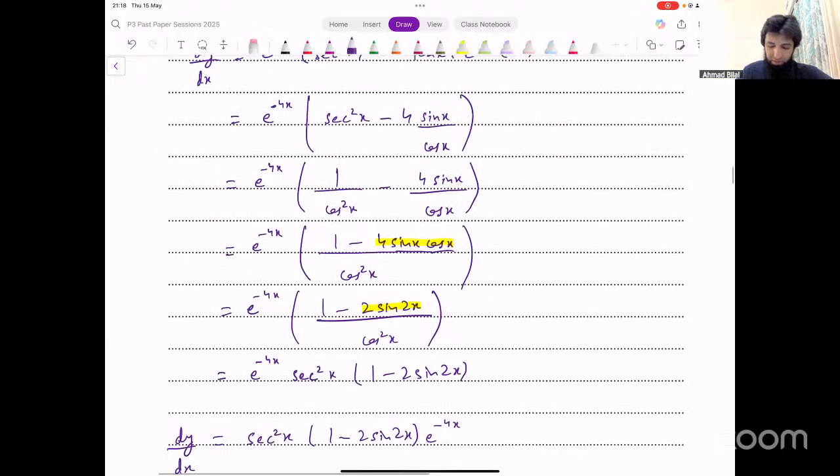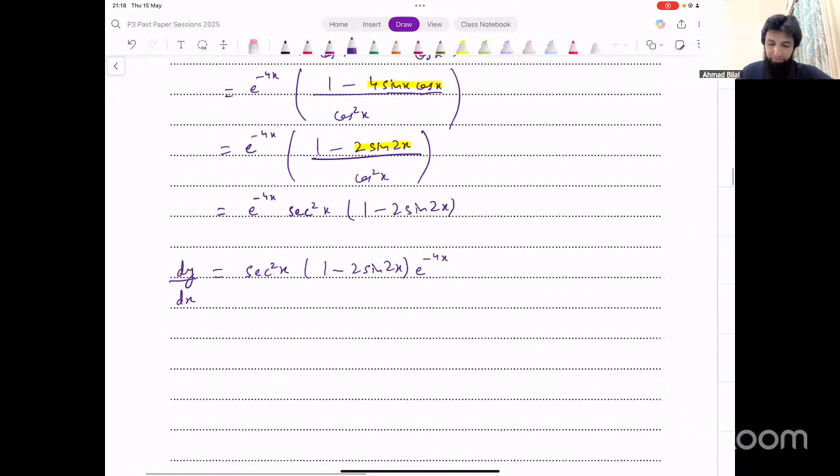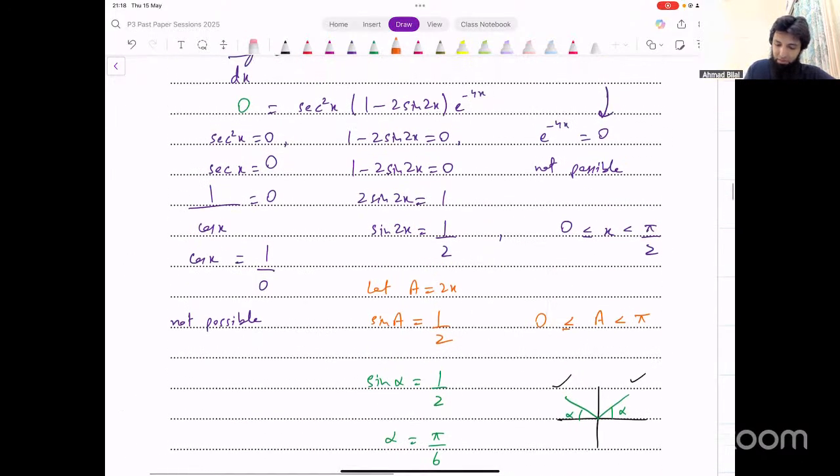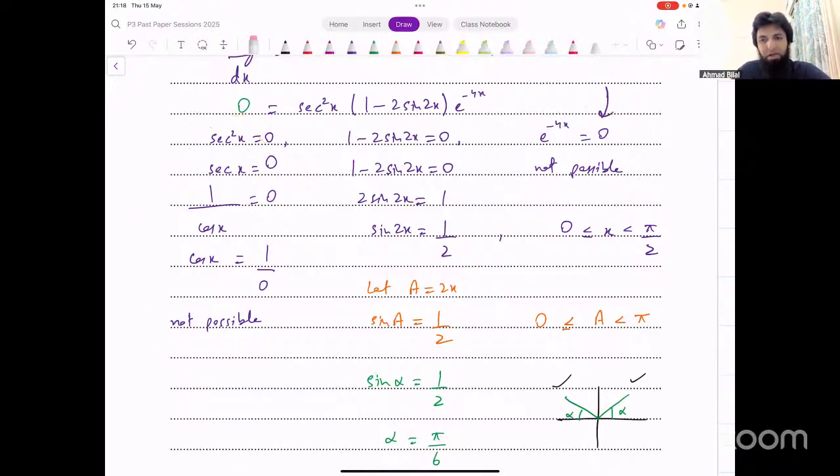Okay, there was another question that I missed earlier. Can we just equate 1 minus 2 sine 2x equal to 0 in the second part of this? Here, just equate this to 0, ignoring the others. Yes, in this question you can do that, if you know for sure that the others are not going to give you any possible answers. And yes, you could do that in this case. But I would still recommend that you stay safe in the sense that you write this down and then you say this is not possible, right? Just write that down, that you get no solution from that.